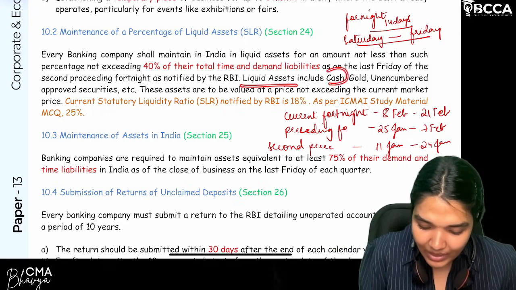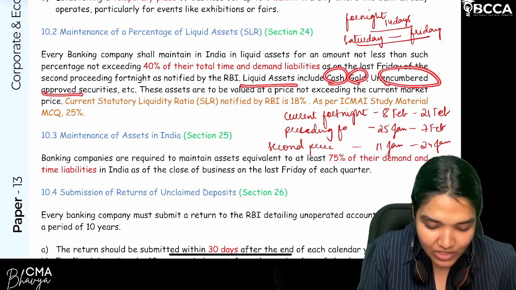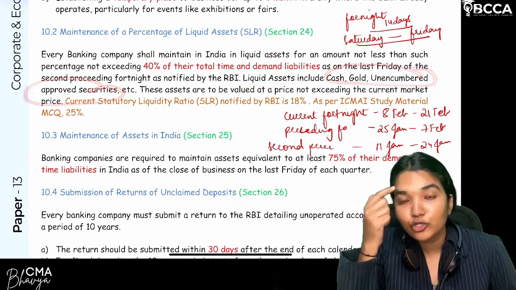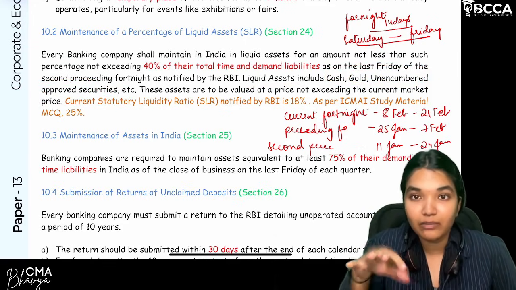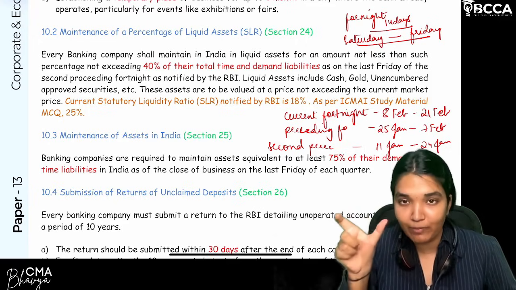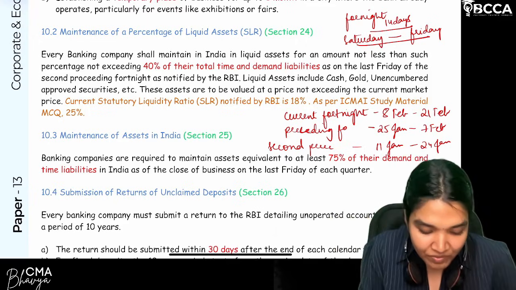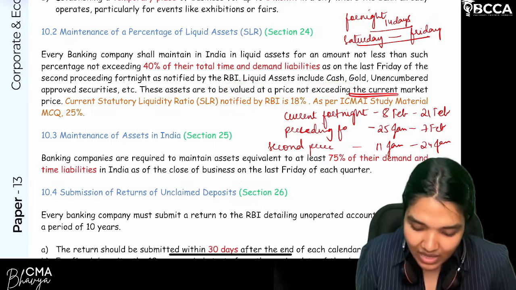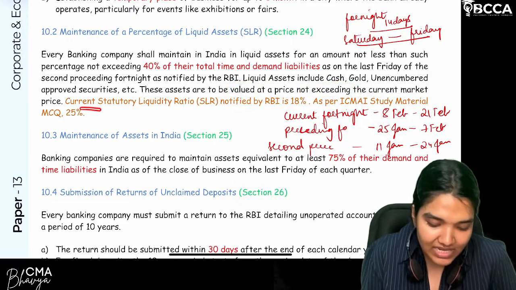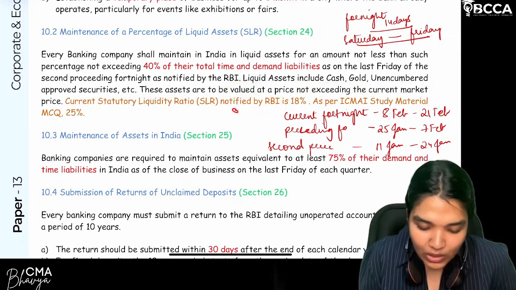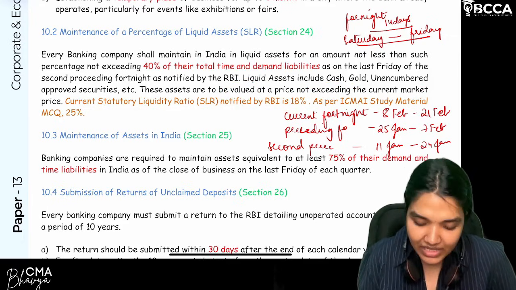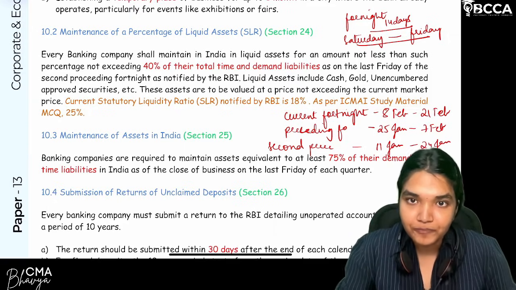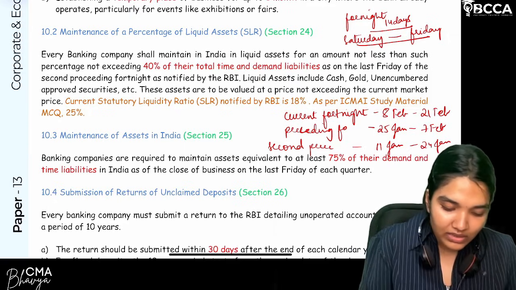So liquid assets include cash, gold, unencumbered approved securities, etc. Now for all these particular assets, the maximum value that can be considered for the purpose of calculation is the current market price. So the assets are to be valued at a price not exceeding, that is, maximum will be their current market price. So the current statutory liquidity ratio notified by RBI is 18 percentage, but as per the ICMA study material MCQ it is 25 percentage. Clear? So this is the meaning.